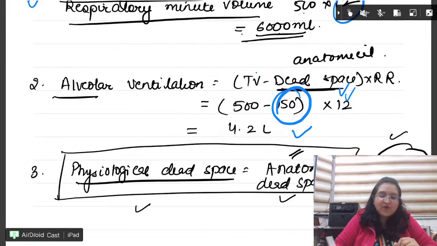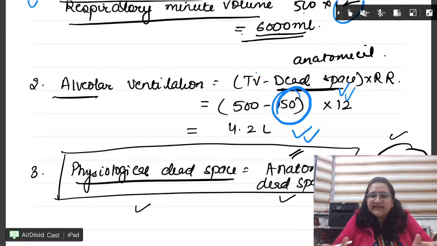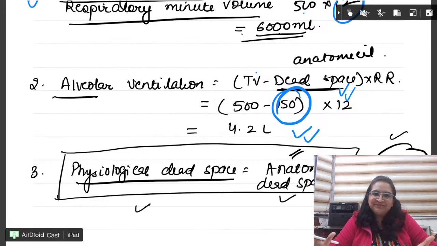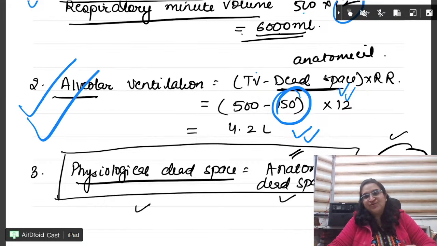So it is 4.2. The recent trend is, they are not focusing on the values. You have seen the papers, but they are focusing on the concept. Okay? So alveolar ventilation is a concept you should know. Tidal volume minus the dead space into RR.